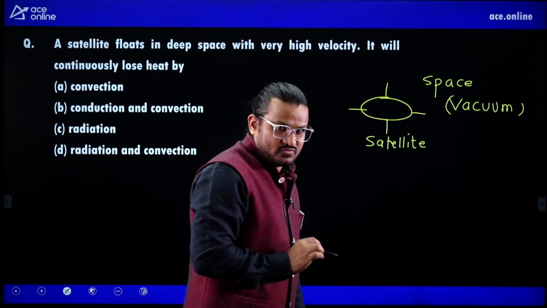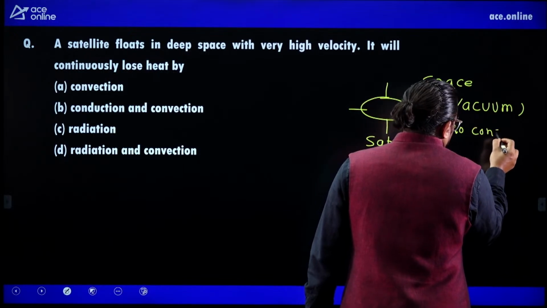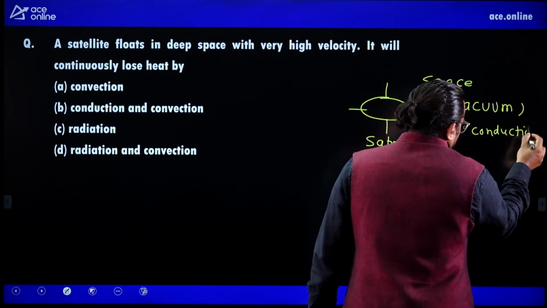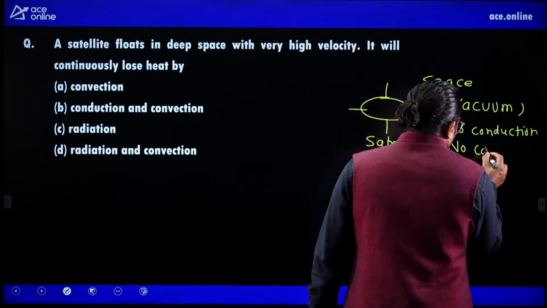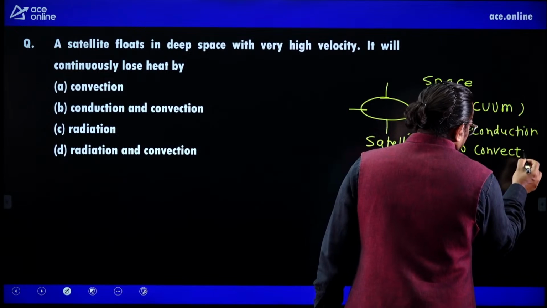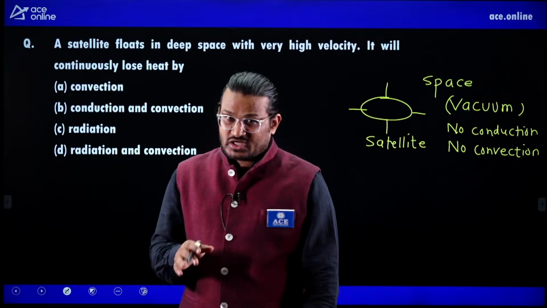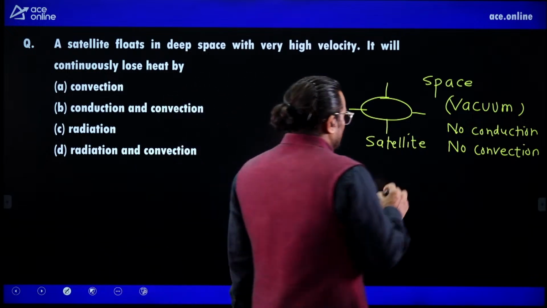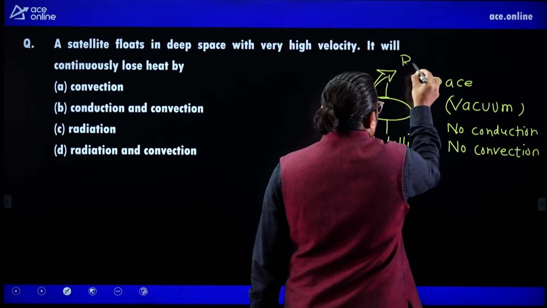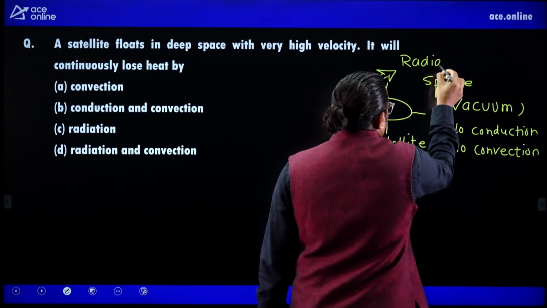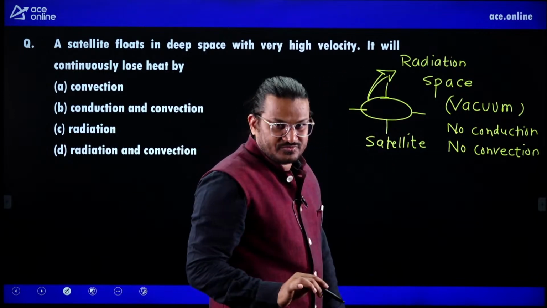If it is a vacuum, there is no conduction, because conduction requires a medium. Then there is no possibility of convection, because conduction and convection both require a medium. Then there is only one possibility. This satellite is losing heat via electromagnetic waves, which means the only possibility is radiation.